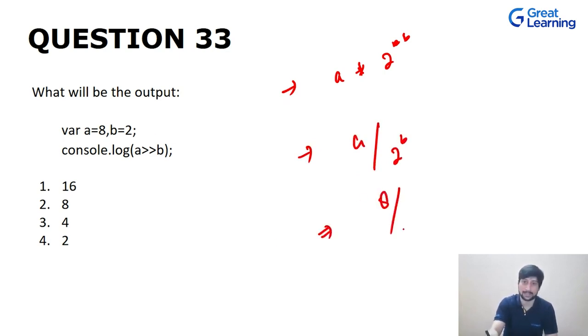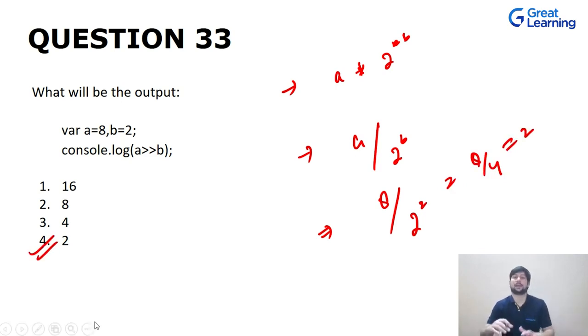You have 8 as A and you have B as 2, which is 2 raised to the power 2, which is 4, so 8 divided by 4 is nothing but 2, correct? So this is the correct option. Whenever you are shifting your elements to the right hand side, the value always decreases.